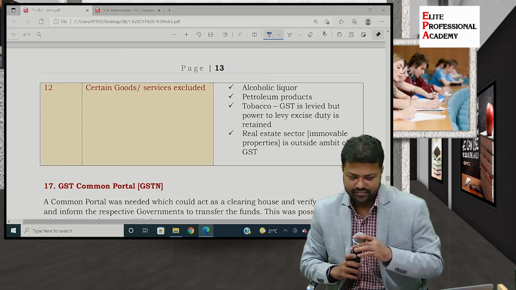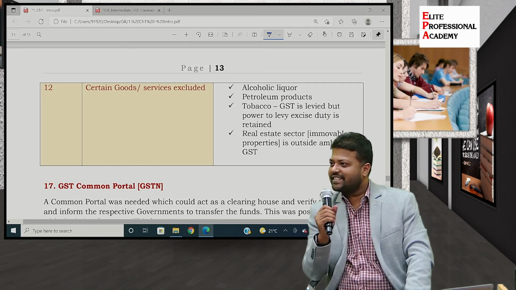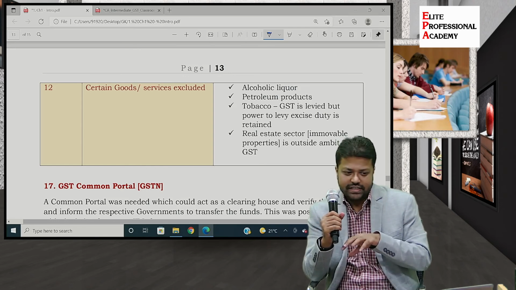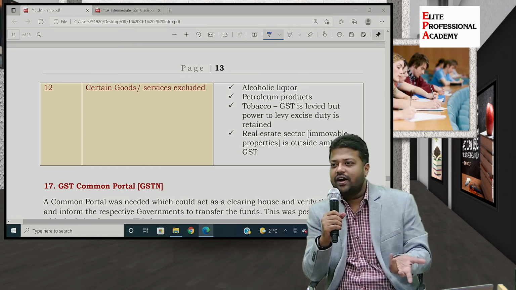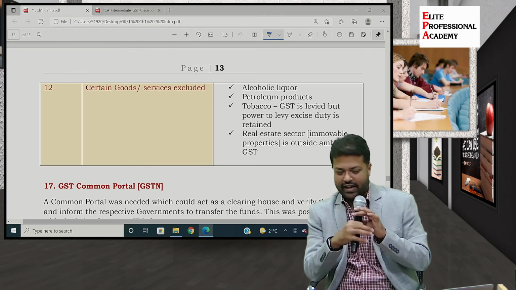Tobacco. Tobacco is covered by sin taxation. I told you the concept of sin taxation. So it is covered by GST as well as by the earlier excise regime. So the tax eventually is very high.